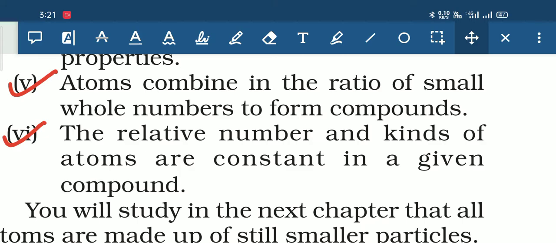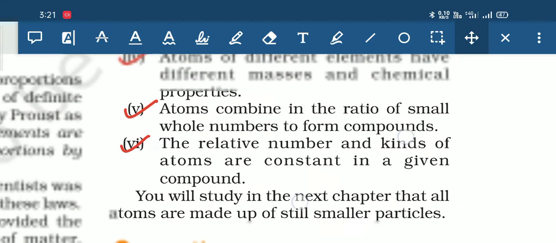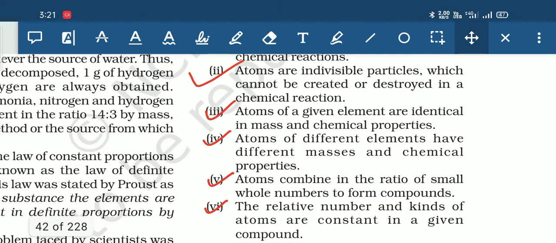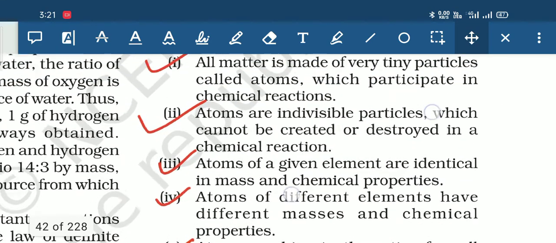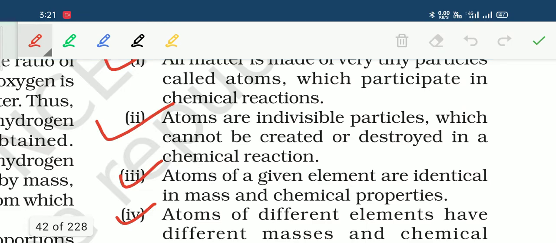There is one more question, that is, which particular postulate of Dalton's atomic theory is incorrect and which portion of that postulate is incorrect? Now students, the second postulate, that is, atoms are indivisible particles. According to Dalton, atoms are indivisible particles. This particular portion of the second postulate is wrong.